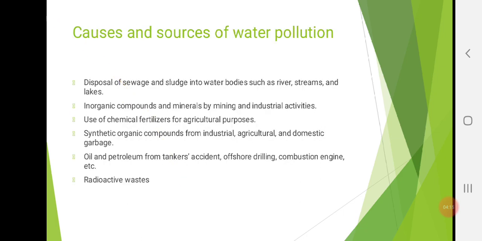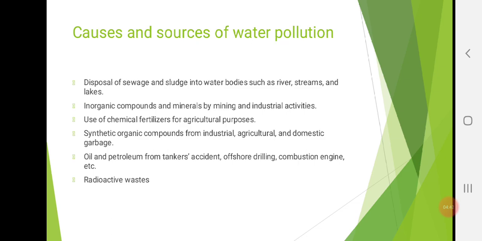Now let's see what are the causes and sources of water pollution. We know the basic reasons and sources of water pollution. It's the disposal of sewage and sludge into water bodies such as rivers, streams and lakes. From where do we send this disposal? Of course, from industries and agriculture. Inorganic compounds and minerals from mining and industrial activities.